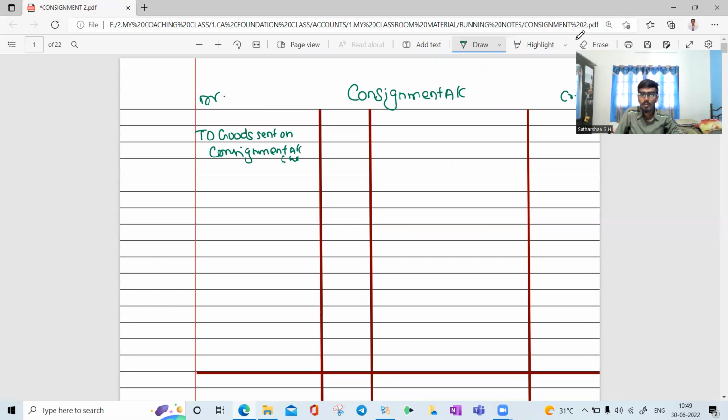Working note number 1 is how much? 1,50,000. By goods sent on consignment account is how much? In bracket, you need to specify load. Load is how much? You can easily put here also 5,000 into rupees 10.